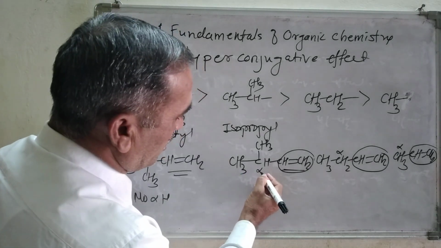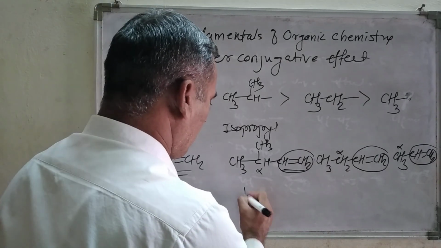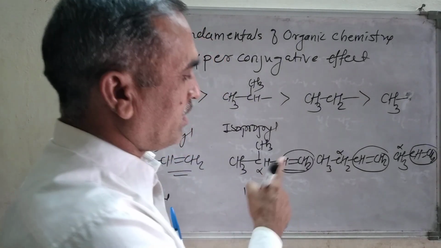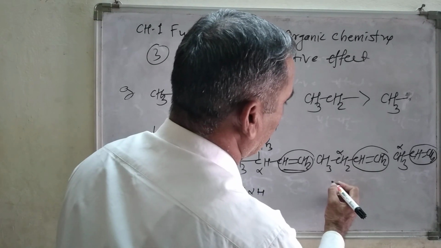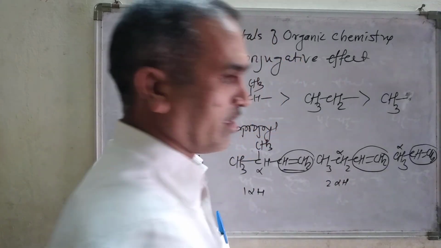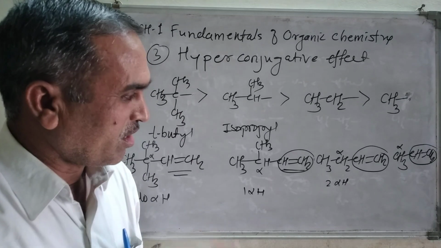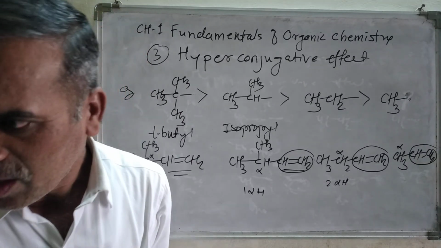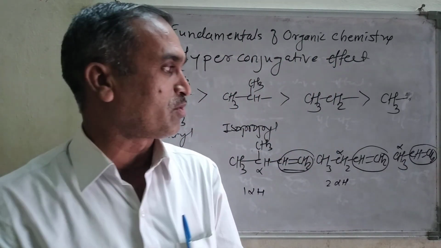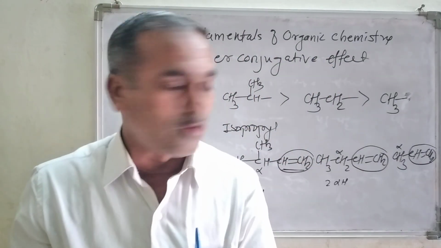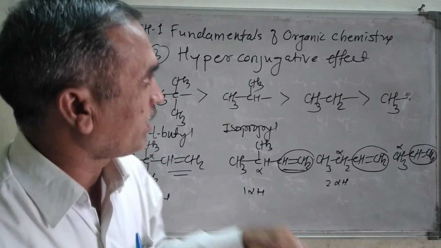Here, look, one alpha hydrogen atom is there, and therefore we can get only one hyperconjugative structure. Here, look at this, there are two alpha hydrogen atoms. How many structures are possible here? Again, two hyperconjugative structures. Understood this one? Now look at here, there are three alpha hydrogen atoms, and therefore this one is the most reactive alkene among these.